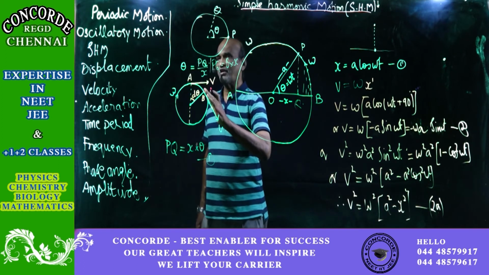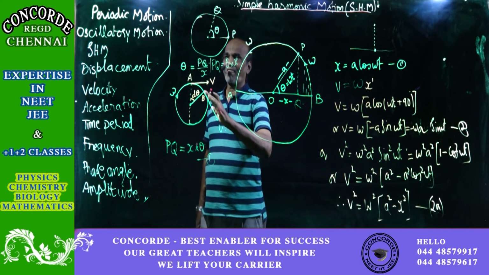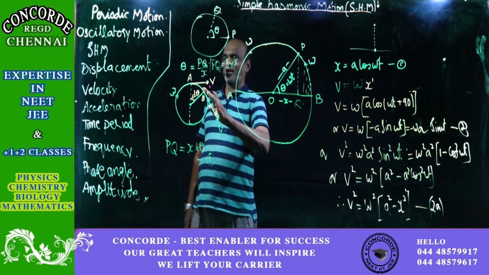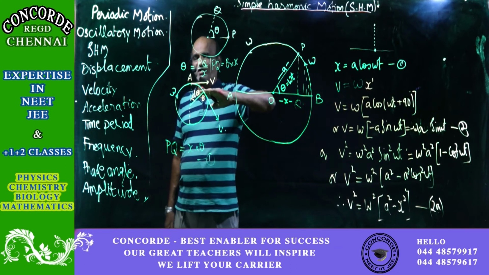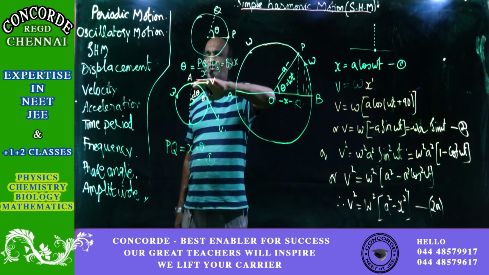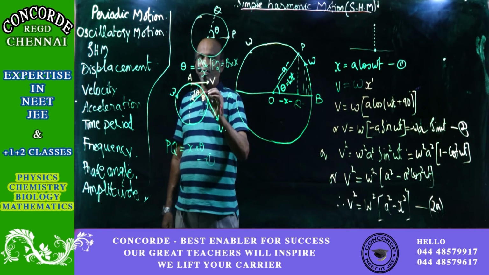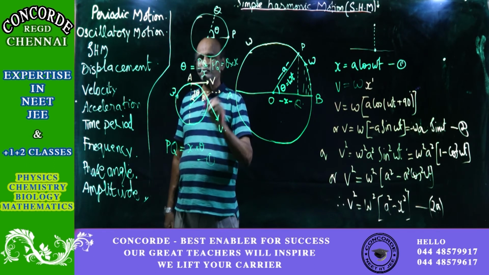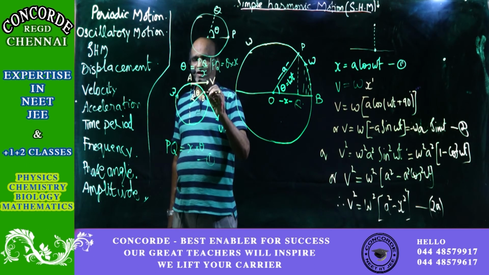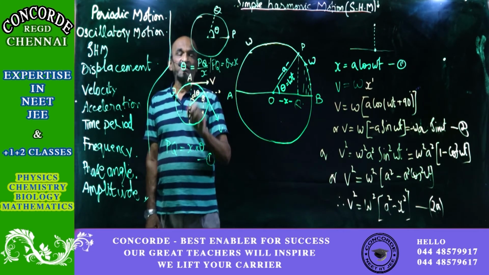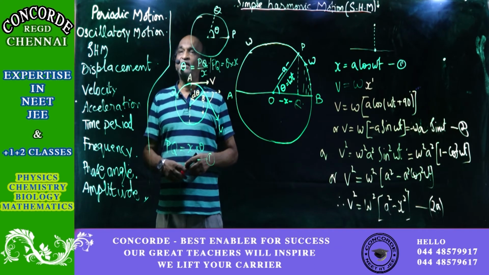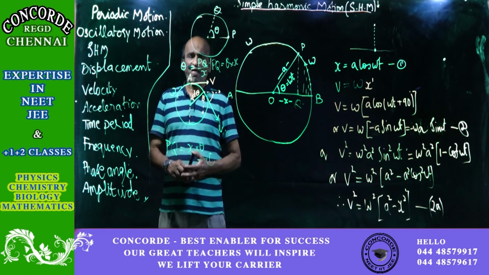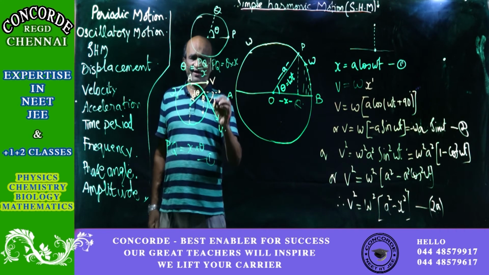But this velocity and this velocity, I told you there is a world of difference. You can divide this velocity into two components. Resolve it into two components. One, parallel to the diameter under consideration, another one perpendicular to the diameter, that is parallel to the velocity at point A. So like this. And the other one is parallel to the diameter. So now this is d theta. Then what will be this angle? I have already told you under some other context that this also will be equal to d theta only.